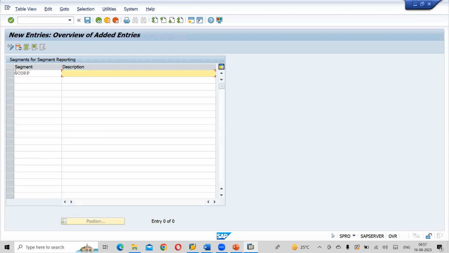Nothing but G Corp. Lahari, what is our company code? Sorry. Adani corporate segment.